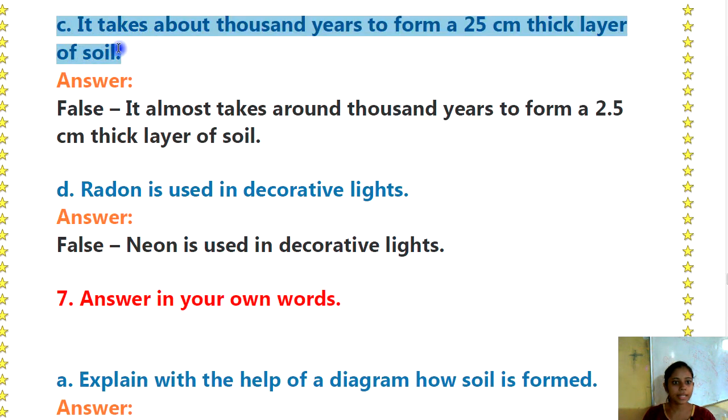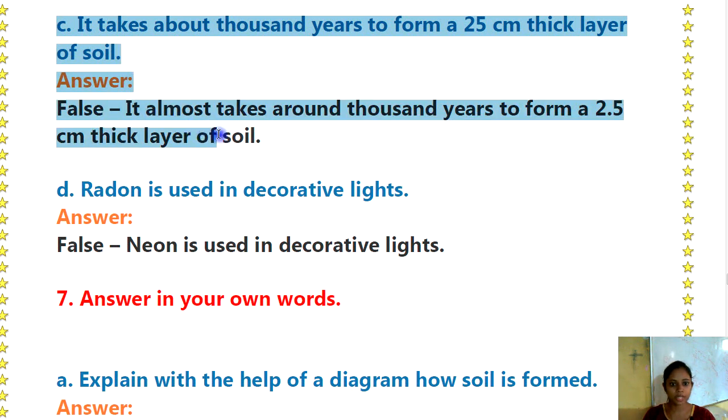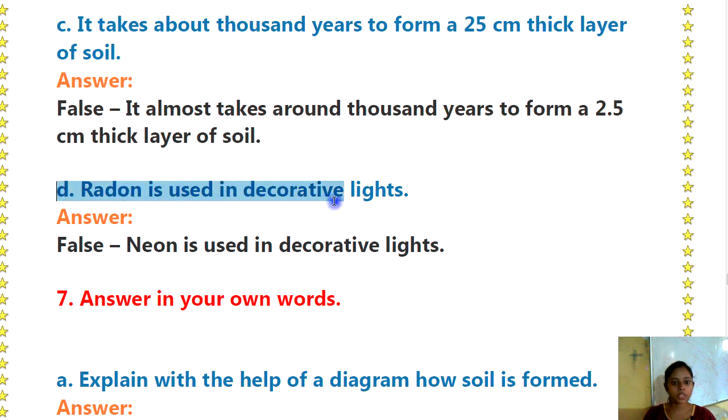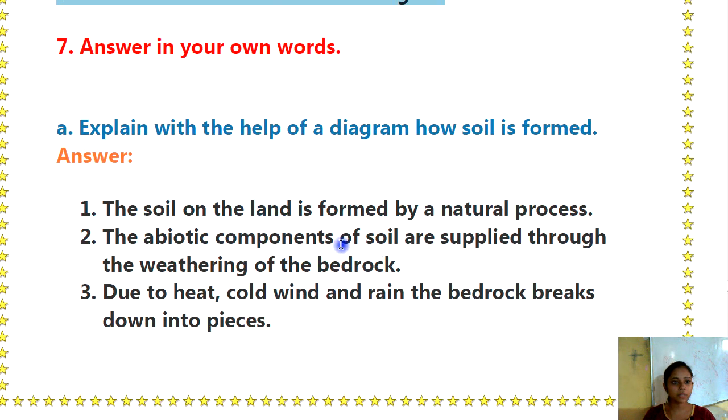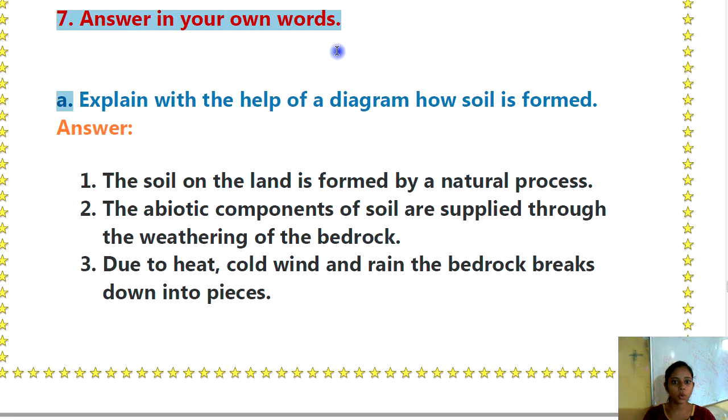C. It takes about thousands of years to form a 25 cm thick layer of soil. Answer: false. It takes around 1000 years to form a 2.5 cm thick layer of soil. D. Radon is used in decorative lights. Answer: false. Neon is used in decorative lights. Then our question number 7 is: answer in your own words.